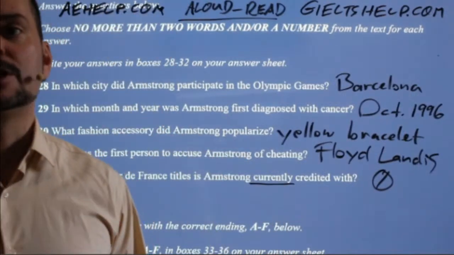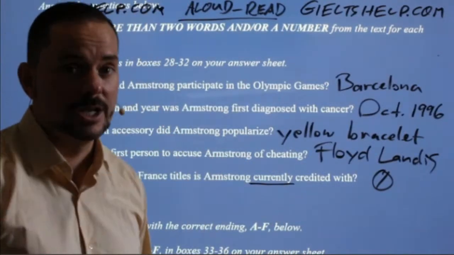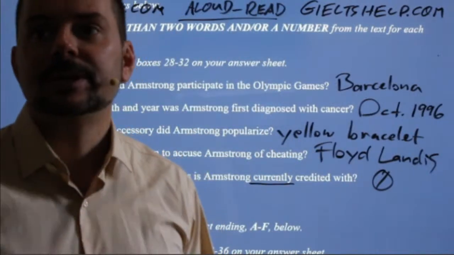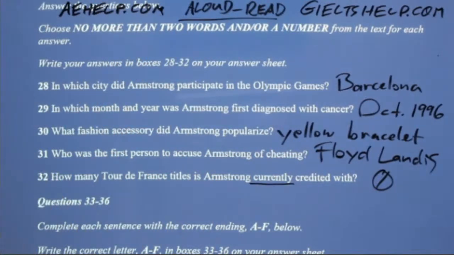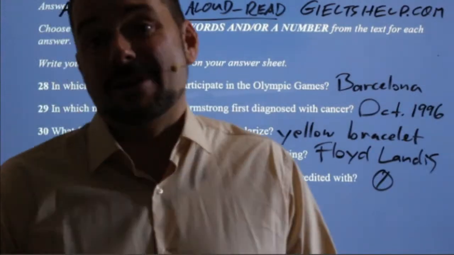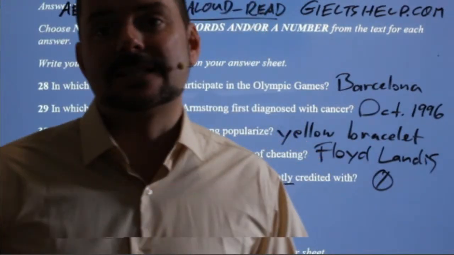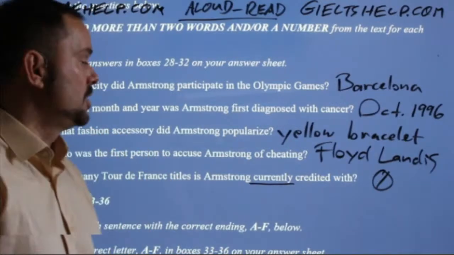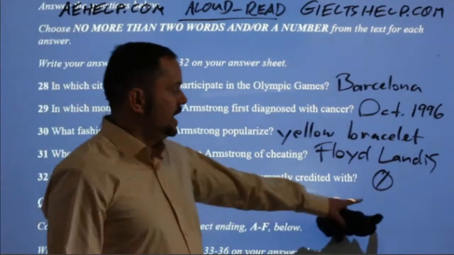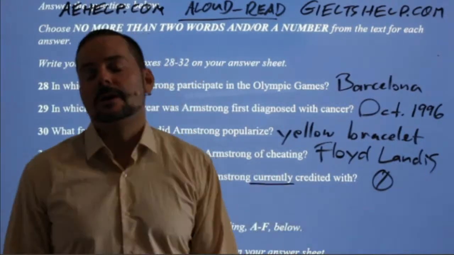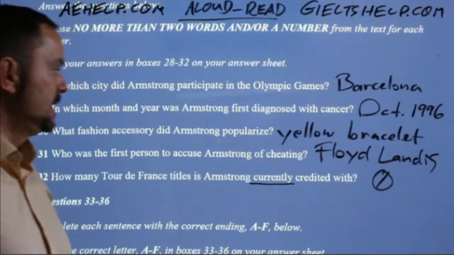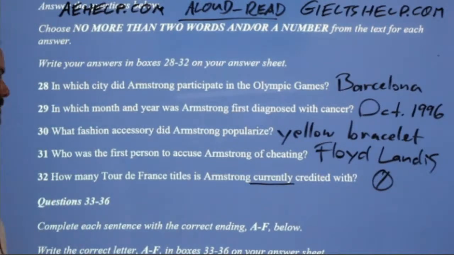And then, of course, after they discovered that he was cheating, they took all those titles and basically said, nope. Okay. Because not just after the allegations, Abhishek, but after he admitted. I mean, he said, I was cheating. That's proof, unfortunately. That's not just an allegation. So at that point, they took all of his titles. And, of course, they gave the title. I'm not sure if any of you followed this news in 2012, but they gave the titles to the next place, the second place winners.